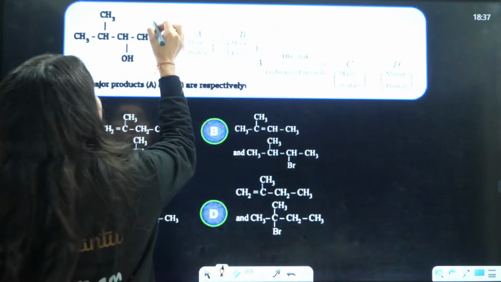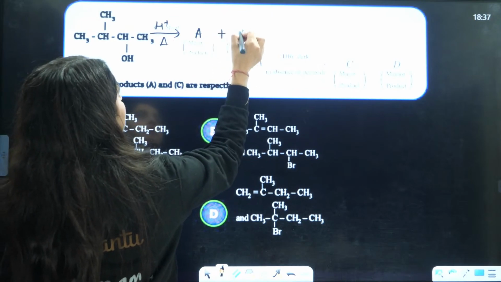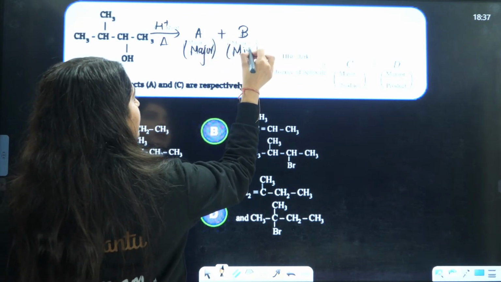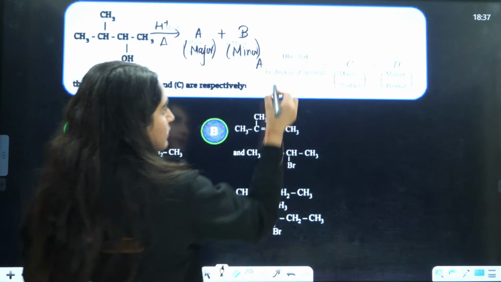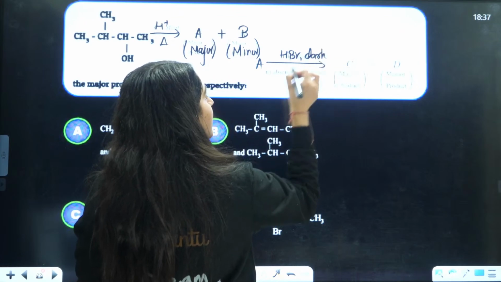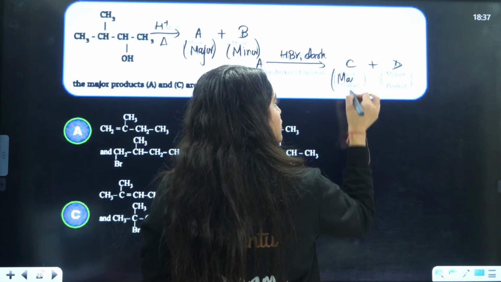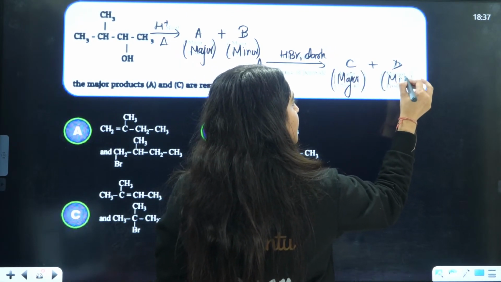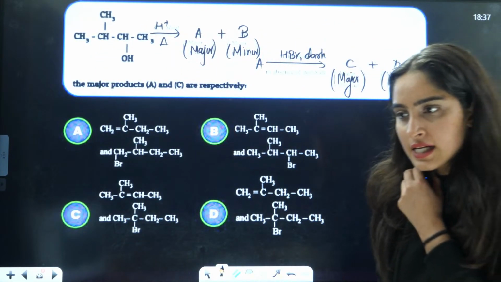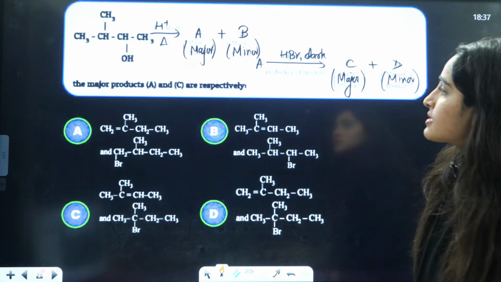Okay. So here it is giving you H positive with heat. A and B are giving the major and minor. This is major and this is minor. After that, this major product with HBr in dark, in absence of peroxide, is going to give you C and D. C is the major product, D is the minor product. Now you have to tell me which is the correct answer. Okay, yes. Now let us see this here, guys.